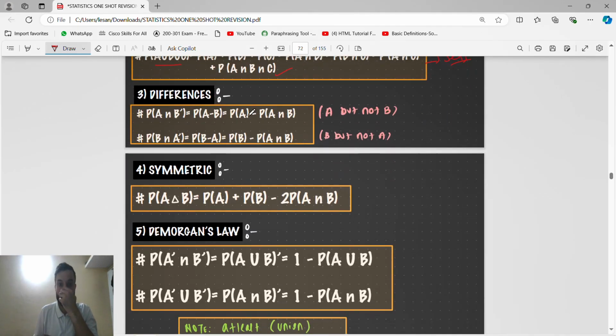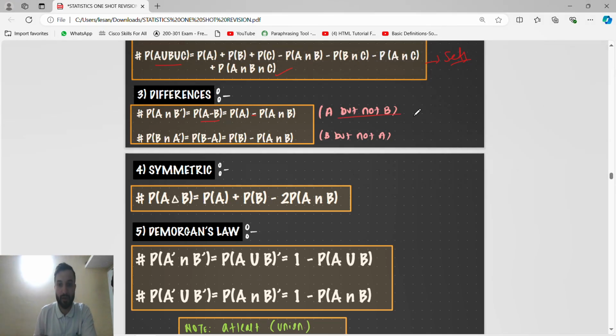Guys, difference: probability of A minus B means from probability of A we will subtract all the B. A but not B. B minus A means B but not A. The formula is probability of A minus probability of A intersection B. Probability of B minus A means from probability of B we subtract probability of A intersection B. Or probability of A minus B is also called probability of A intersection B dash.